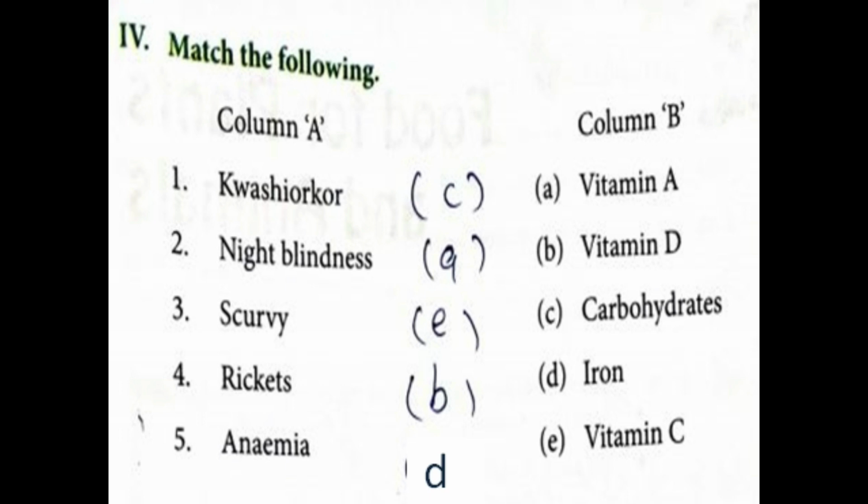Next, fourth section, match the following. Kwashiorkor, carbohydrates; night blindness, vitamin A; scurvy, vitamin C; rickets, vitamin D; anemia, iron.